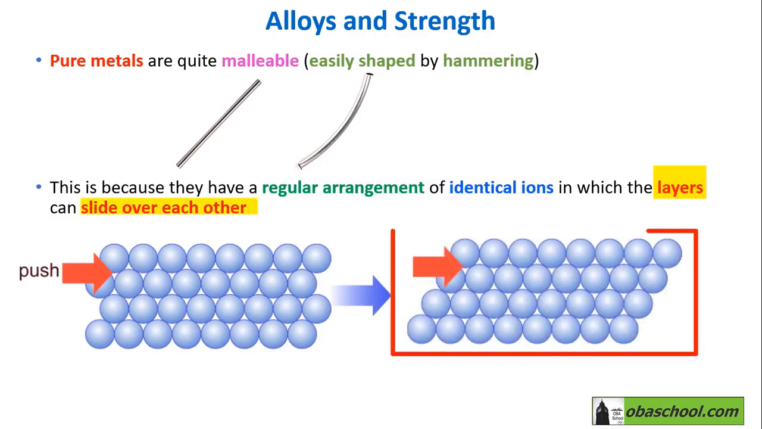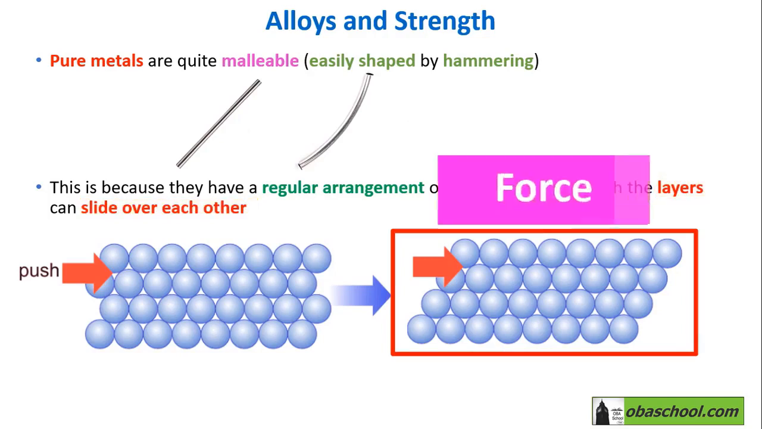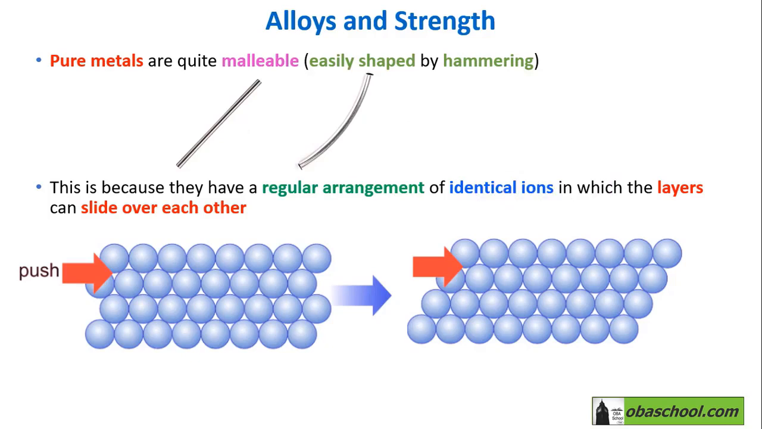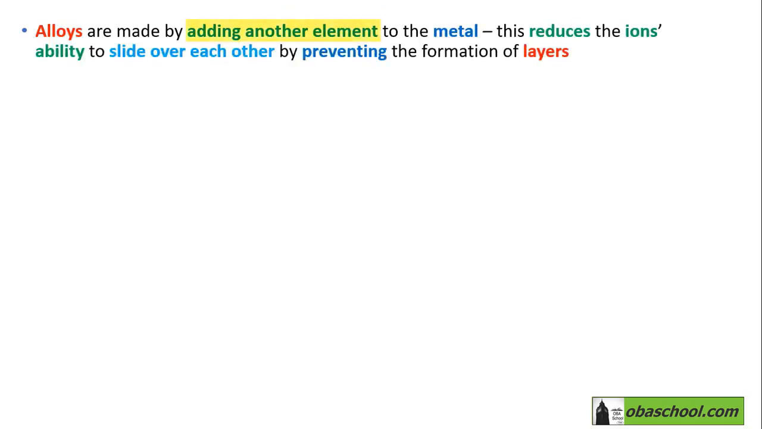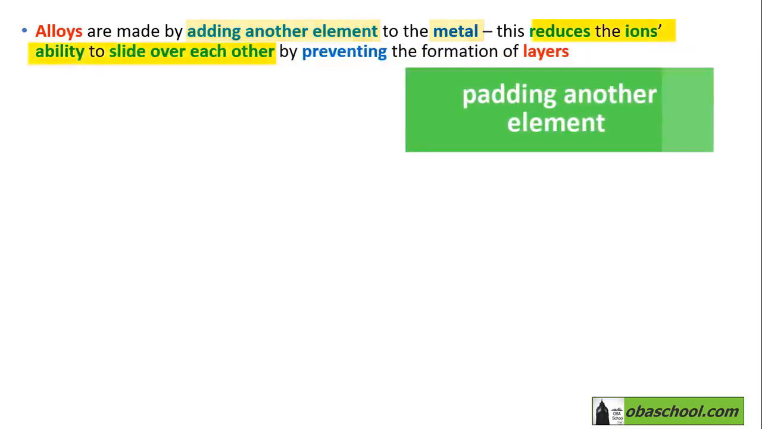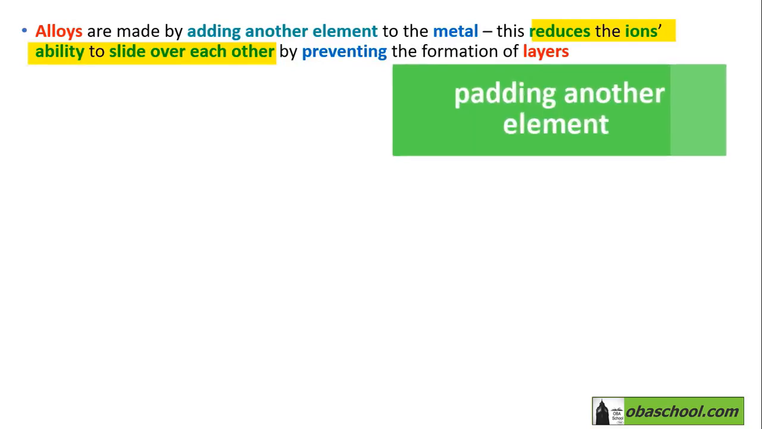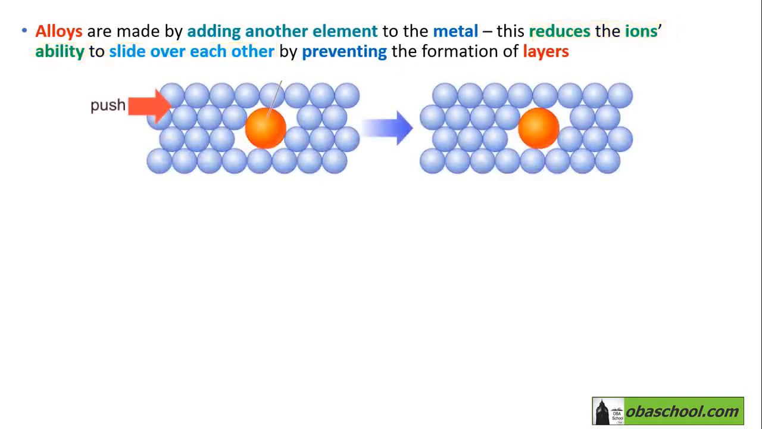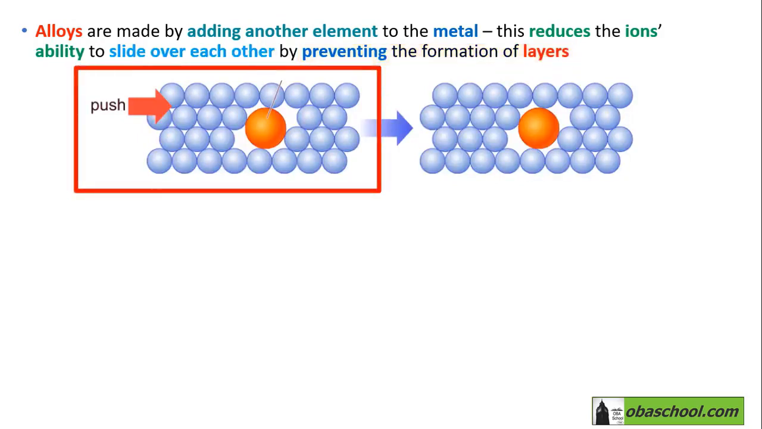As the layers of metal ions, as shown in this diagram, slide over each other on the application of a force, the metal does not break, but instead bends out of shape. Adding another element to the metal reduces the ions' ability to slide over each other, by preventing the formation of layers. For example, in this diagram, we can see that the regular lattice structure of a metal has been disrupted by the addition of atoms of other elements.